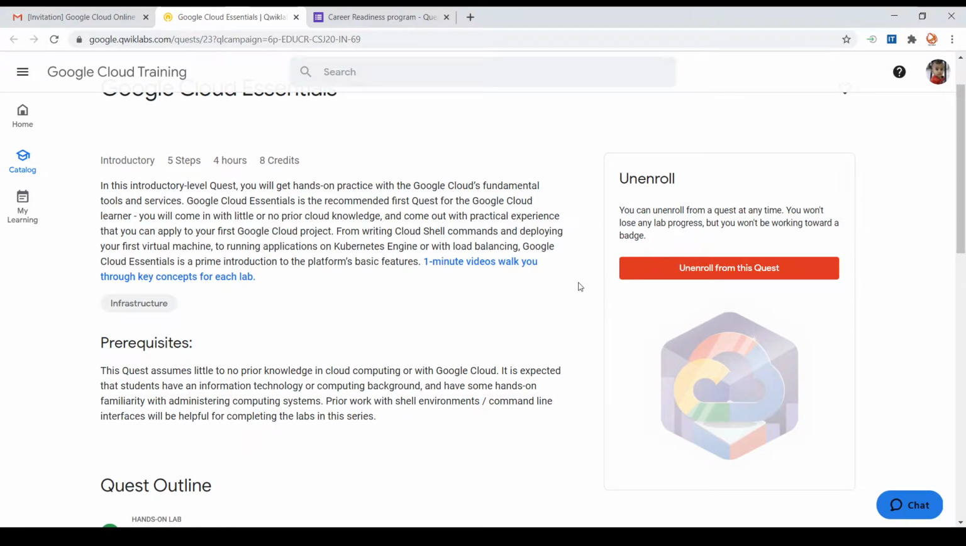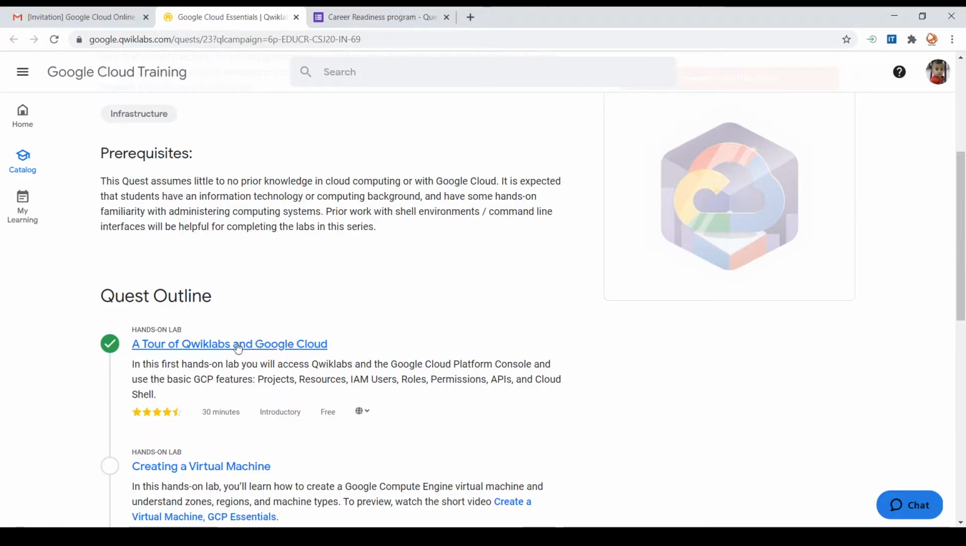So how to get the 50 credits? In order to get the 50 credits to complete this lab, you navigate to the first lab.